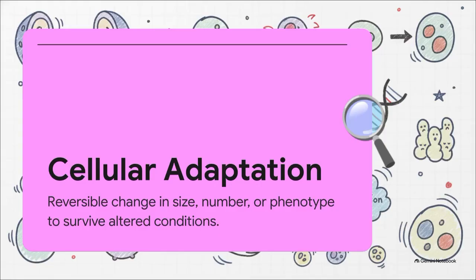Cellular adaptation is a reversible change in cell size, number, phenotype, metabolic activity, or function that allows a cell to survive altered conditions. Now, I really want to emphasize that one word, reversible. It's an absolutely crucial recurring motif in pathology. Adaptation is a survival tactic. That means when the stressful condition is finally removed, the cell can often just return right back toward its normal baseline state. It's a temporary, but honestly, brilliant adjustment.